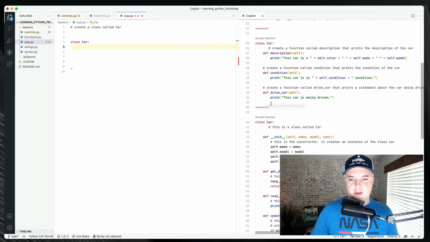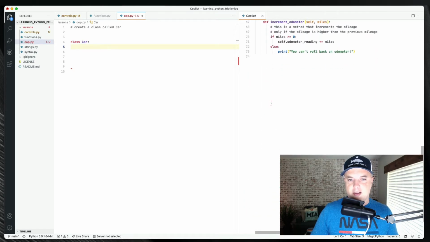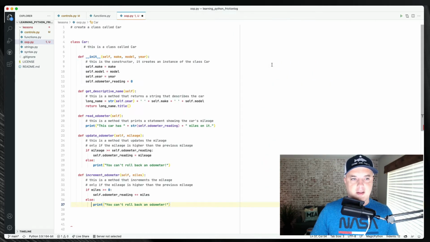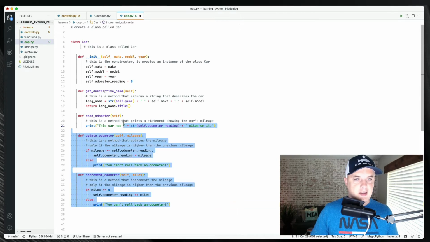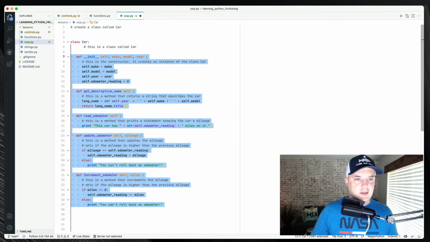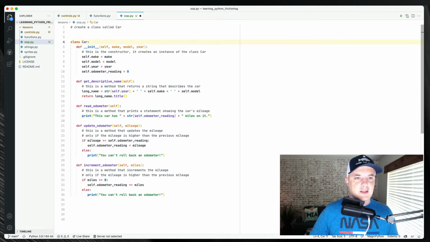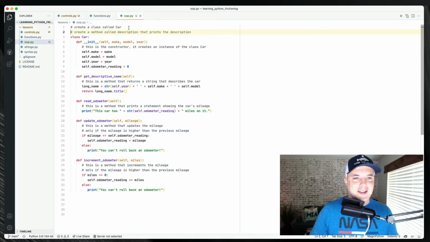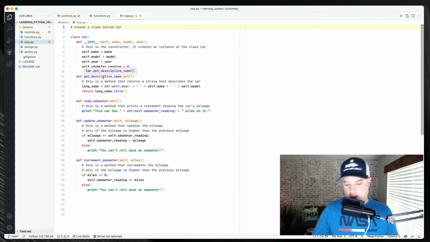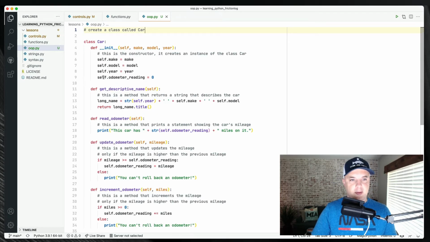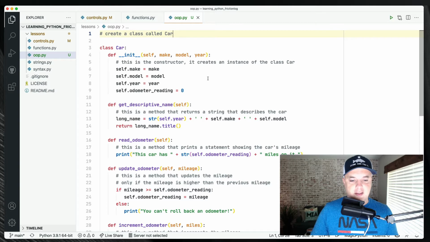So let's just do... Let's resort... Ooh, look at all this stuff. Read odometer. Let's do this one. All right. Interesting. Seems like the indentation's off too, huh? This is a class called car. Okay, so let's look at this. Clearly this is somebody's code. This is a constructor that enters a car, self, make, model, of course. Oh, you know what? I need to bump the text size up a little bit, don't I? There we go. That'll be easier to read.